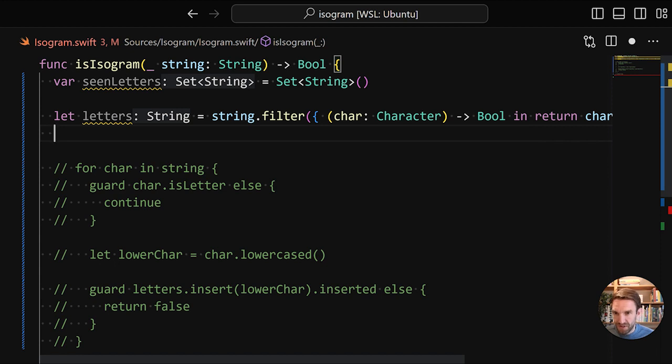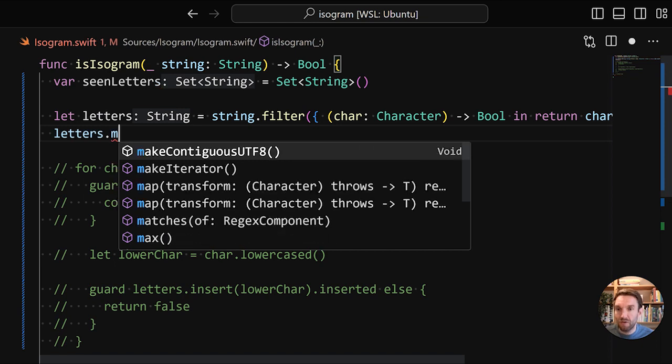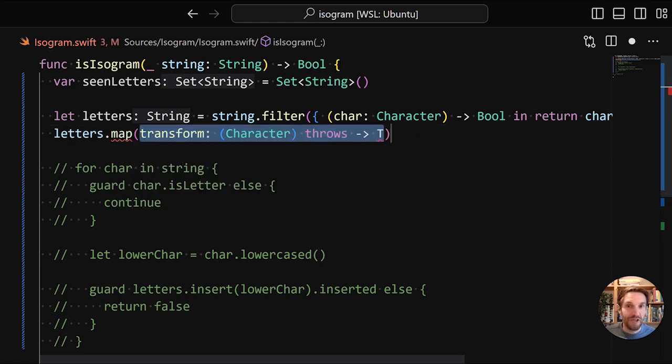Okay, the second bit that we're going to do is we're going to convert those letter characters to their lowercase version. So we're going to do letters.map, and that's also a staple of functional programming, where you once again pass in a function, and that function can convert the input elements to whatever type. So we are converting from a character to a string.